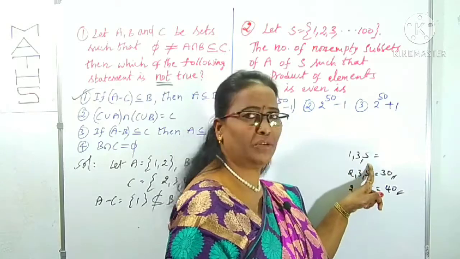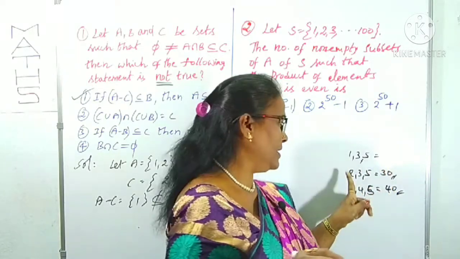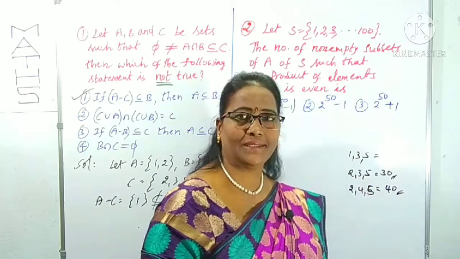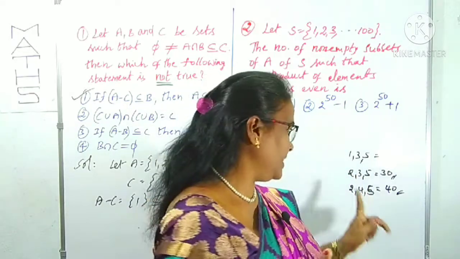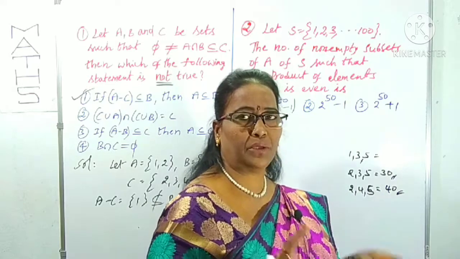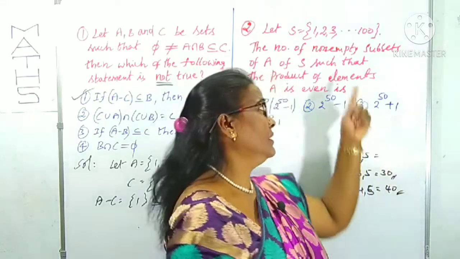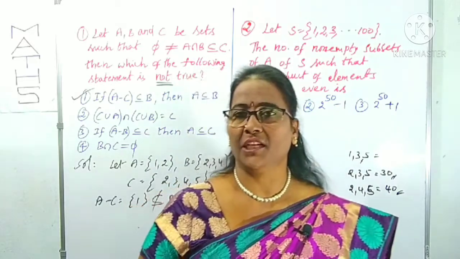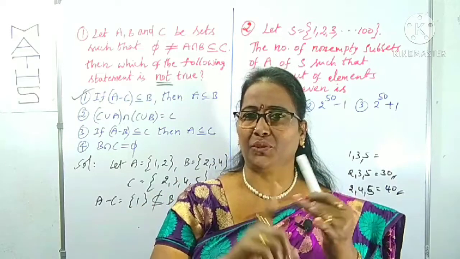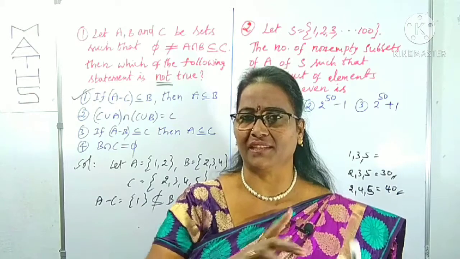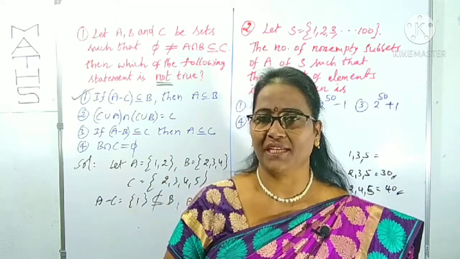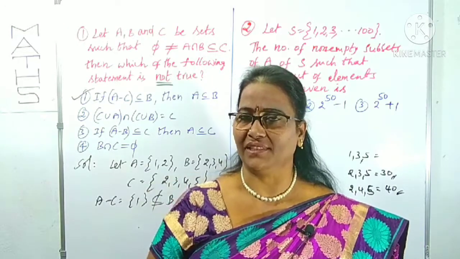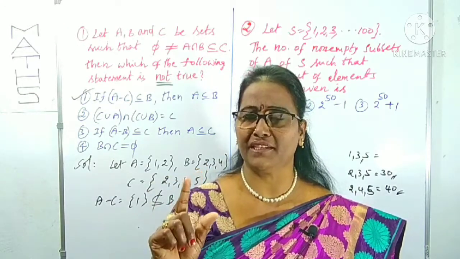Here all are odd numbers, the product is not even, but with at least one even number, the product of all the numbers is clearly even, right? Maybe one even number, two even numbers, three even numbers, up to how many even numbers are there in S? There are 50 even numbers. If we take it like that, one even number, two even numbers, three even numbers, it takes too much time. This one we can take in reverse order. What is it? Reverse order. Is it clear? What is the first point you have to recognize?